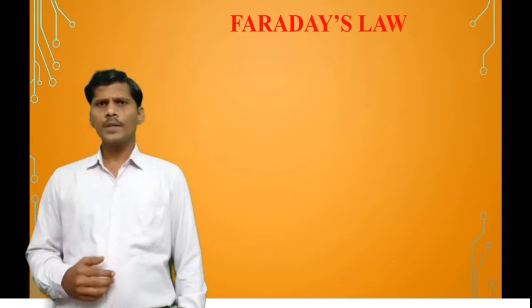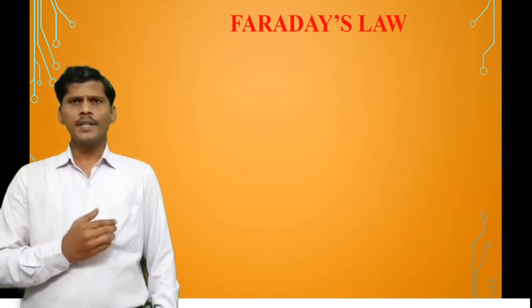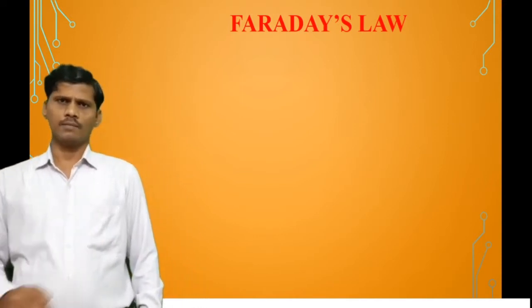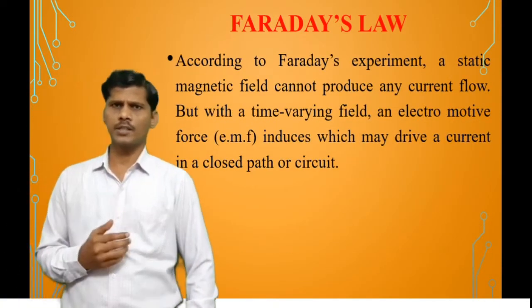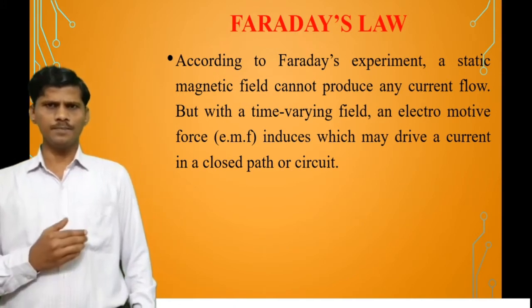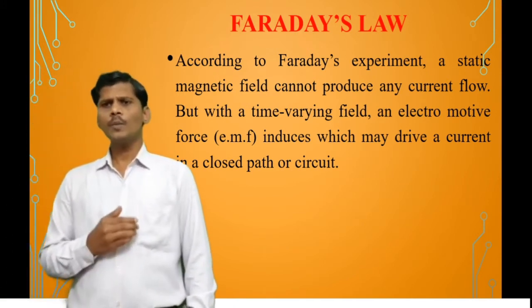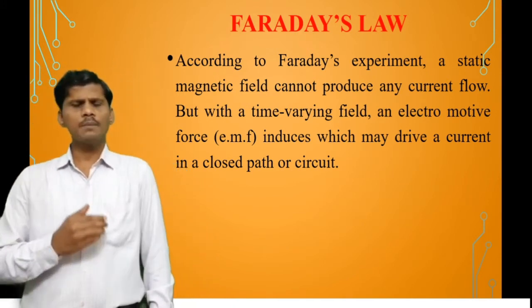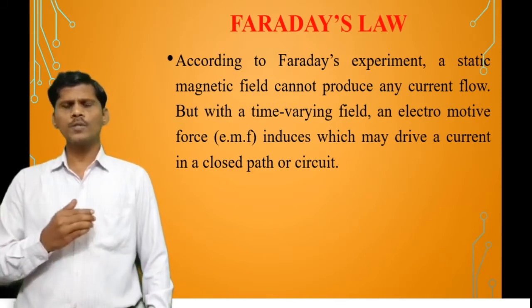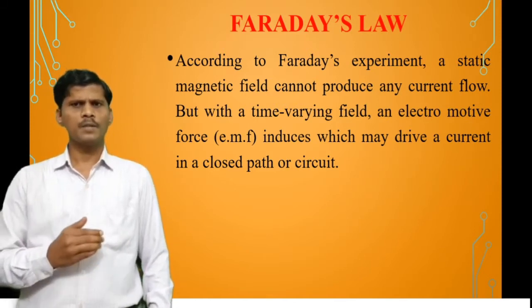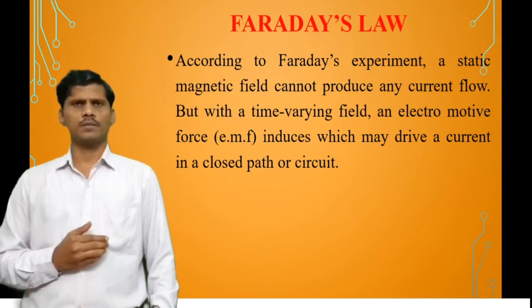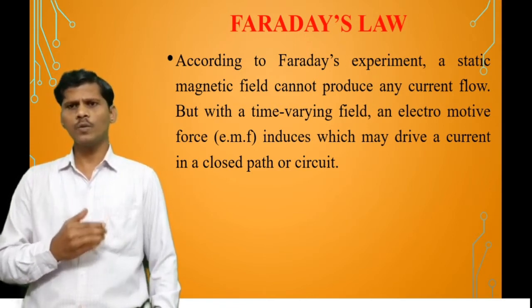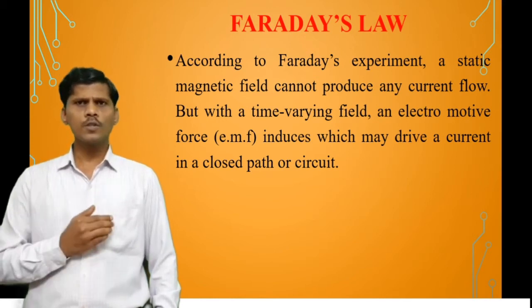The first topic of time varying fields is Faraday's law. What is Faraday's statement and what is the mathematical expression of Faraday's law? According to Faraday's experiment, a static magnetic field cannot produce any current flow. But with a time varying field, an electromotive force is induced, which may drive a current in a closed path or closed circuit.